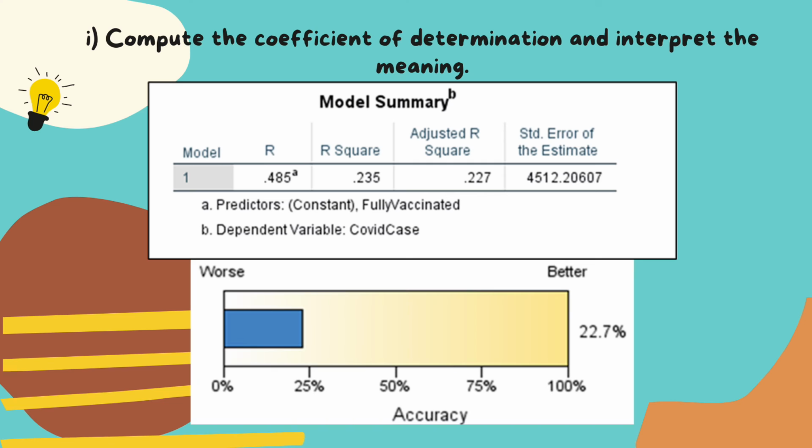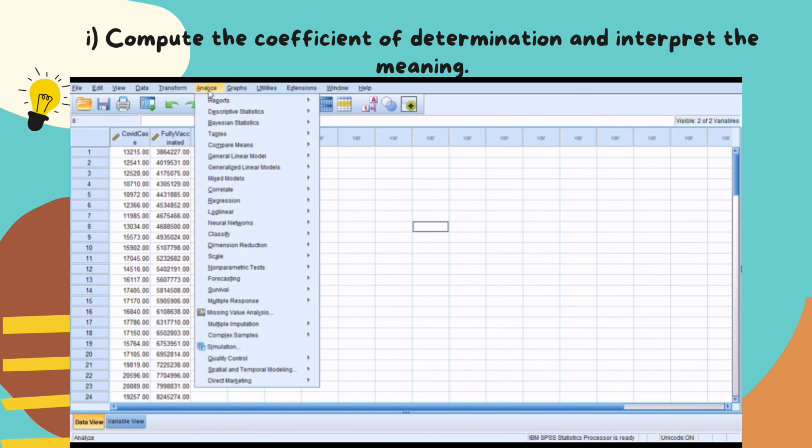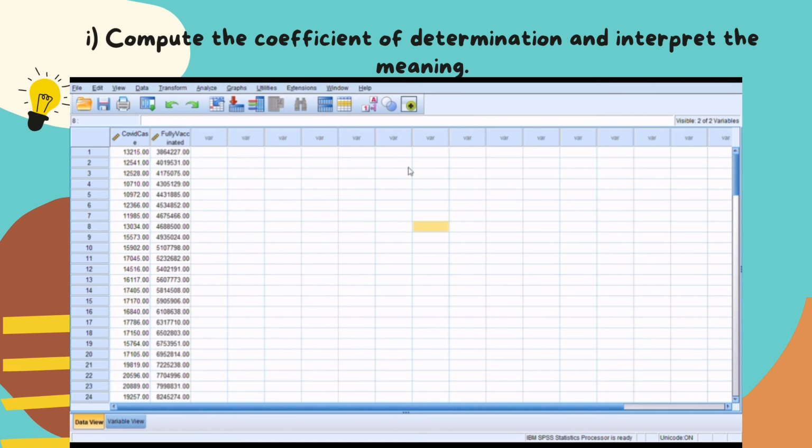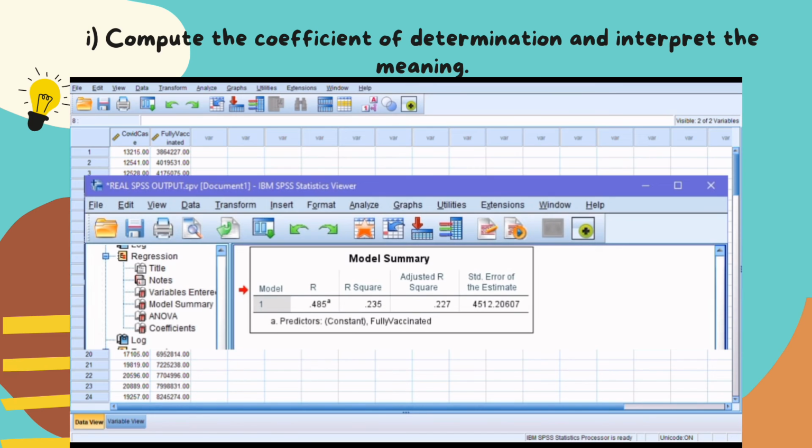Thank you. Compute the coefficient of determination and interpret the meaning. Firstly, we click Analyze and click Linear. Here the dependent variable is COVID-19 cases and the independent variable is fully vaccinated people. Then we will get the model summary here. So that we know that the coefficient of determination can be interpreted from the regression model summary table, under the R-square column, and 0.235 is the coefficient of determination.